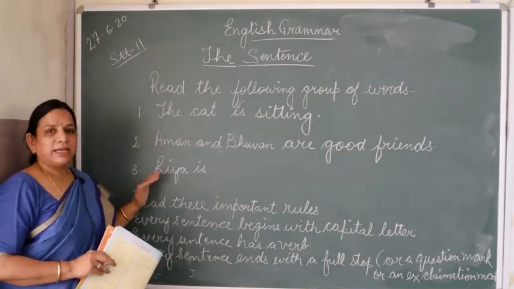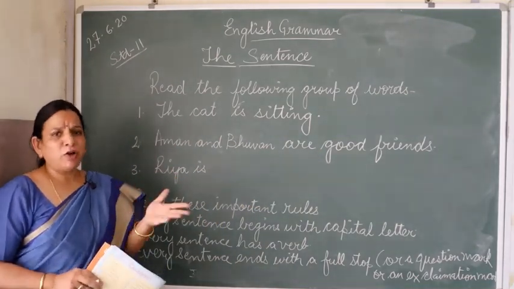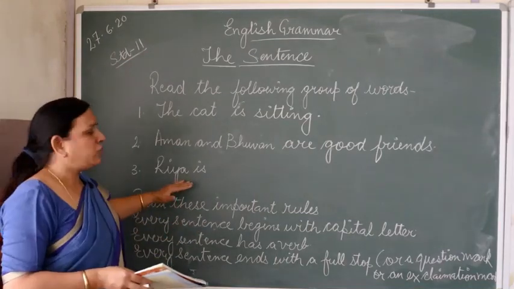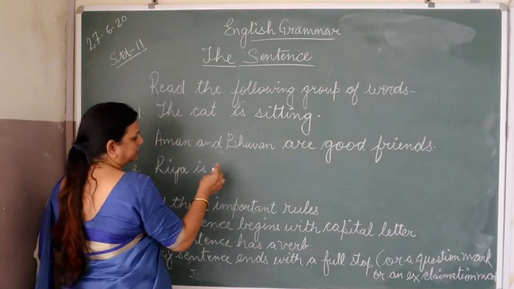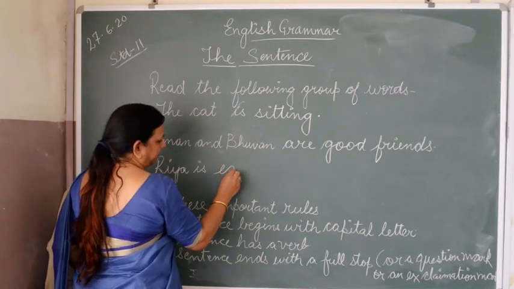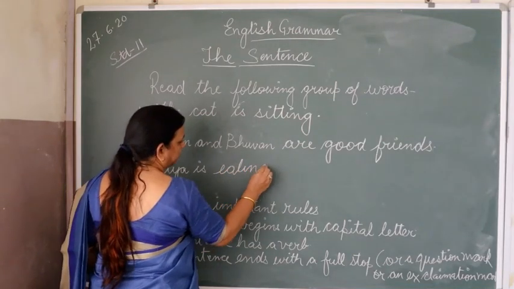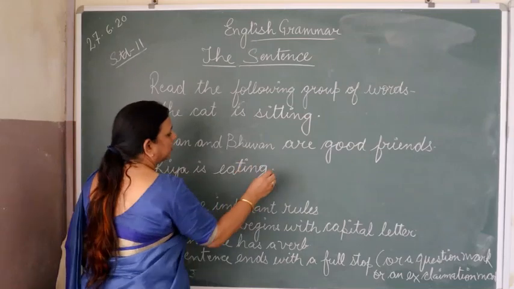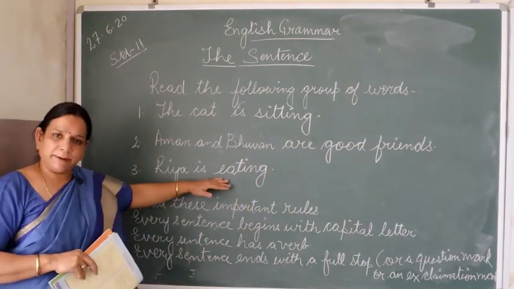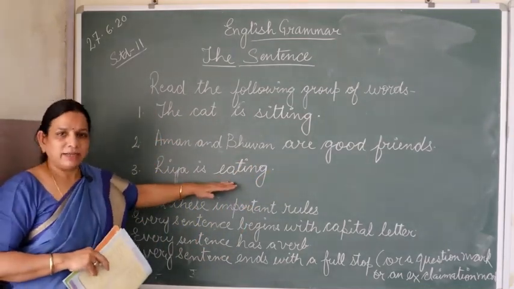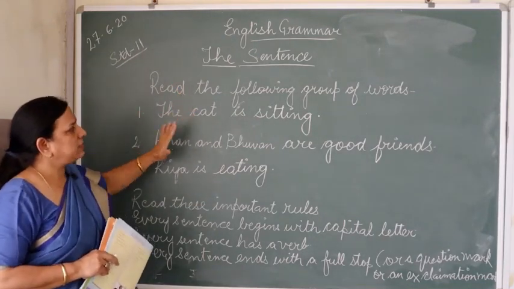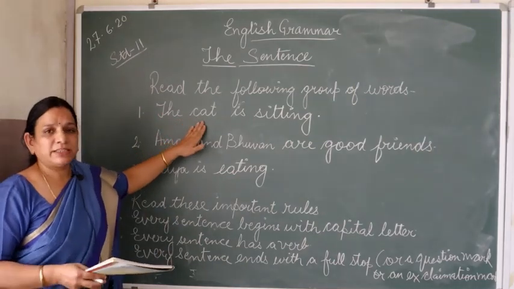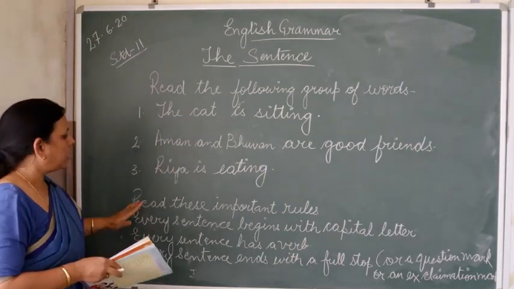Same. Third one is Riya is. Now you are not finding any sense in it. You are not finding any meaning in this. Now Riya is eating. Riya is eating. Then it becomes a complete sentence. So a sentence means anything that makes a complete sense.